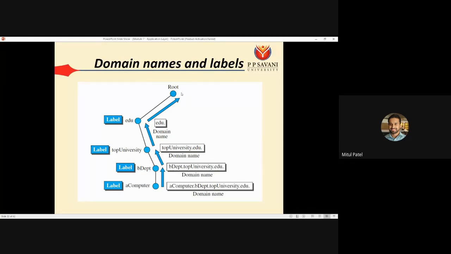The root server here is edu. So whenever your request comes, first it goes to the edu server. From there it goes to the ppsu.edu server. From there it goes to soe.ppsu.edu, and finally computer.soe.ppsu.edu, and finally it will fetch that corresponding IP address and deliver it to the client.